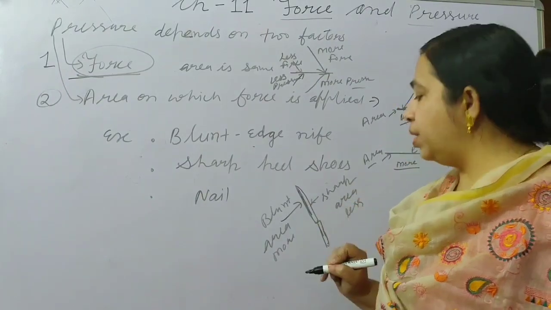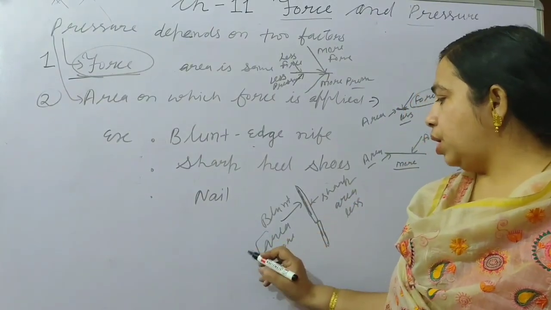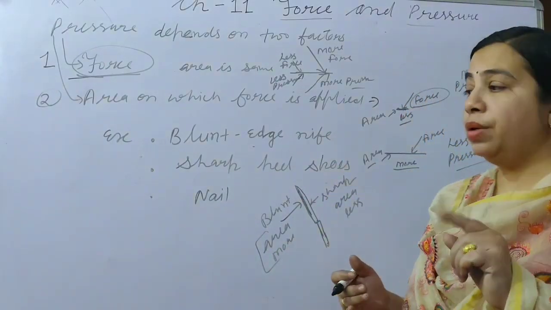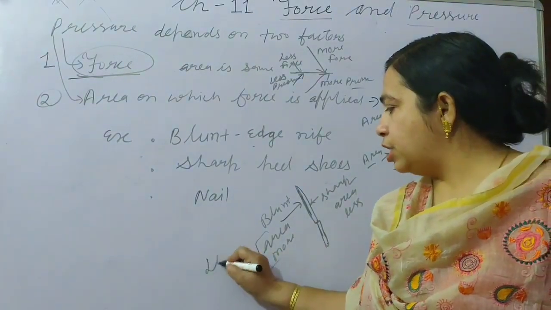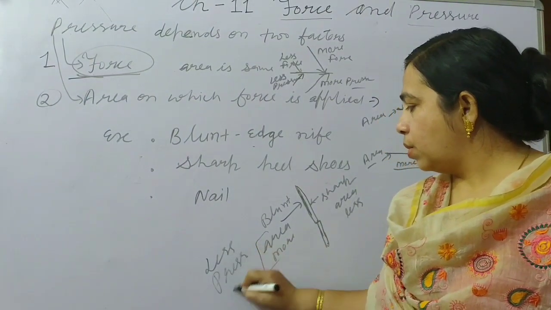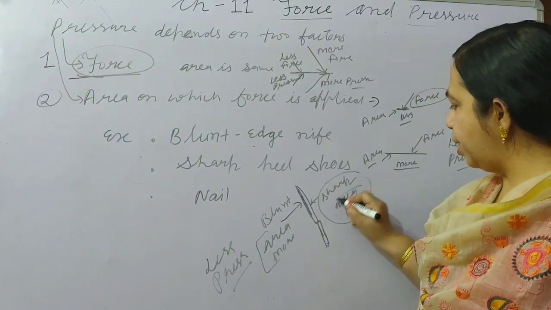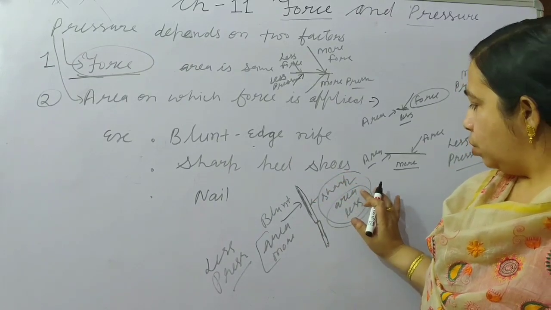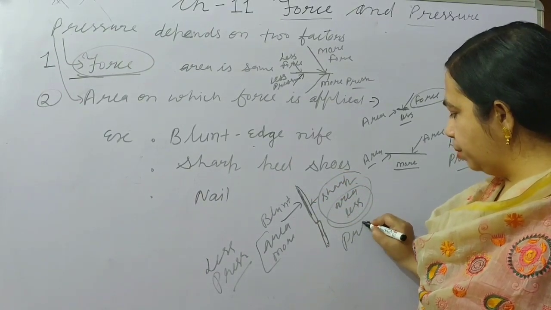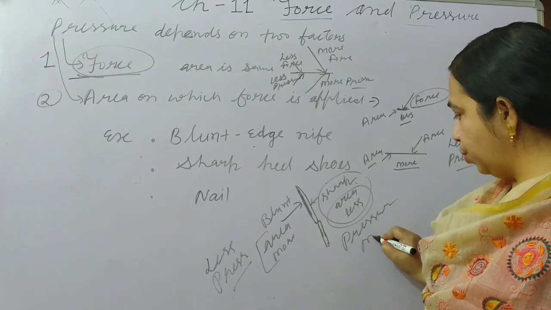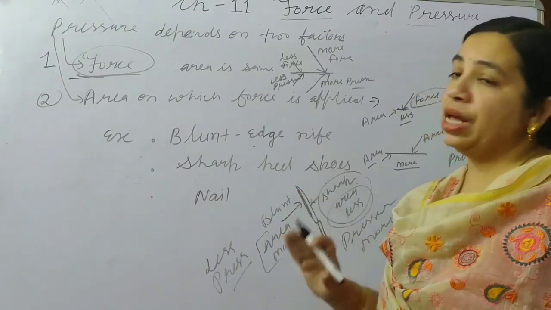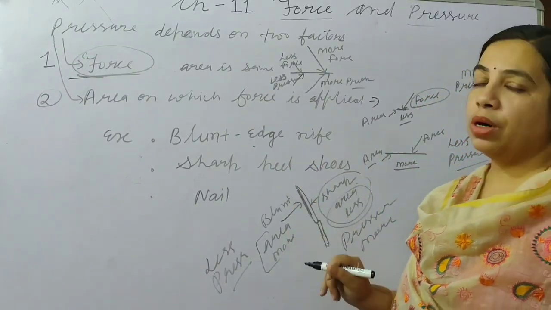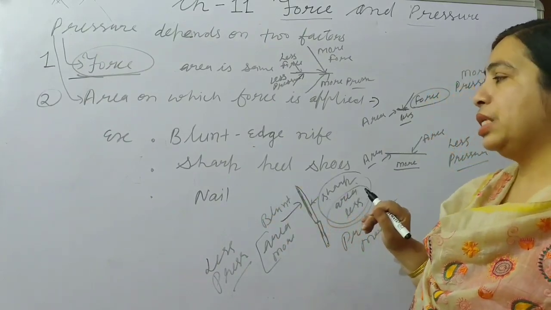If we cut from the blunt side, due to the more area, when we apply force, the exerted pressure will be less. In this case, less pressure. And on the sharp side, due to the less area, the pressure will be more. Due to the sharp edge of the knife, we are able to cut things very easily, but we are not able to cut things with the blunt edge of the knife.